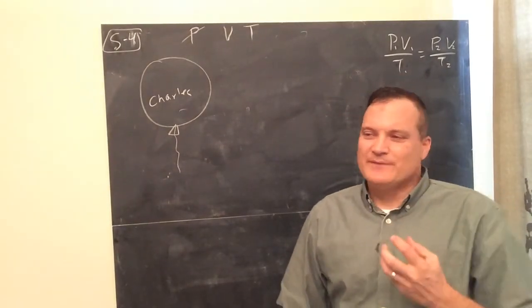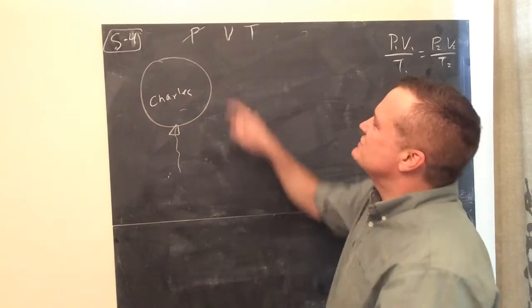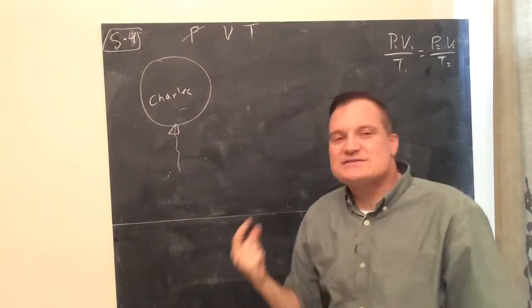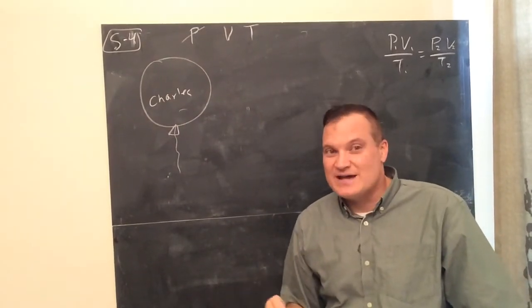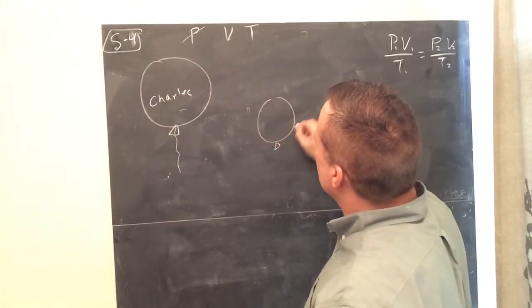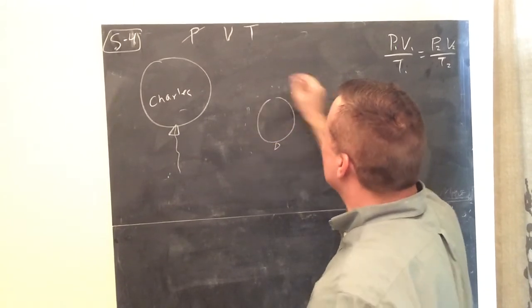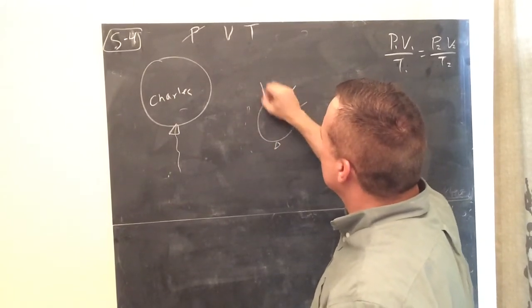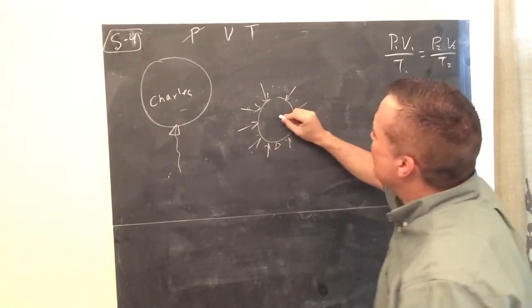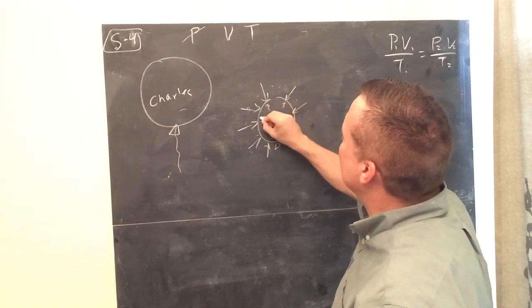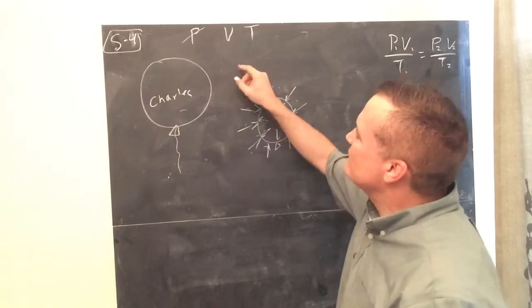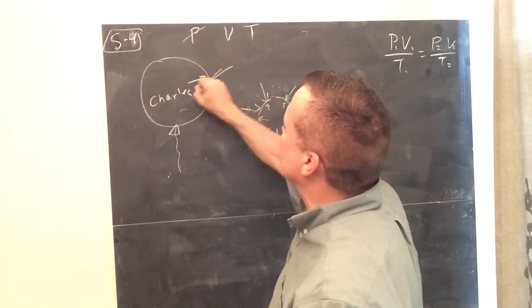Okay? And think about this for a minute. If you take a balloon and you change the temperature, well, first of all, let me talk about this for a moment. It's interesting. The pressure inside a balloon will always equal the pressure outside the balloon. Air molecules, billions and billions, if you draw little dots around, they're constantly colliding with the balloon all around it. Well, the air inside the balloon is also constantly colliding around, and they also hit the outside. Even though I'm not drawing it too great here, the pressure inside has to equal the pressure outside. It has to be true.